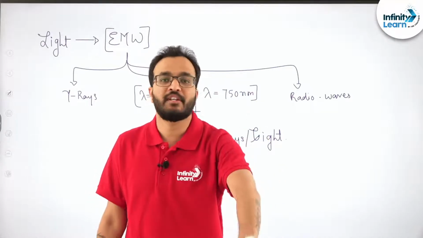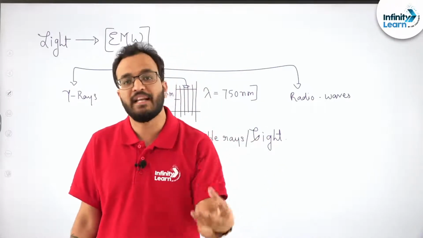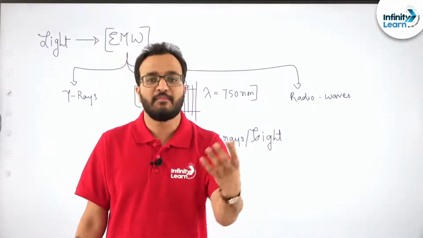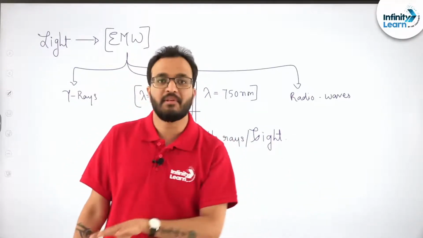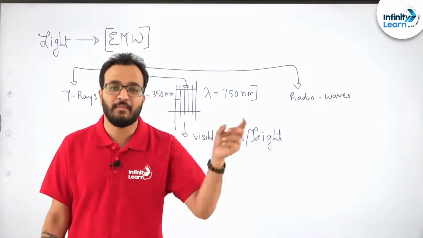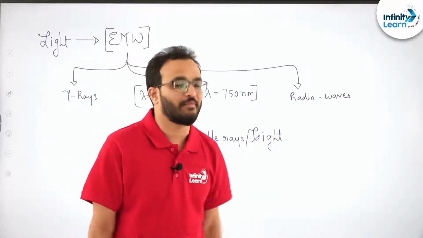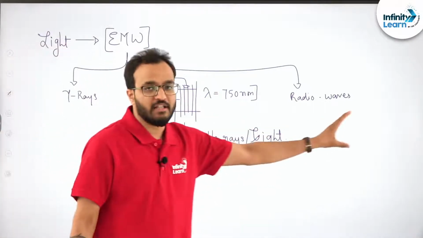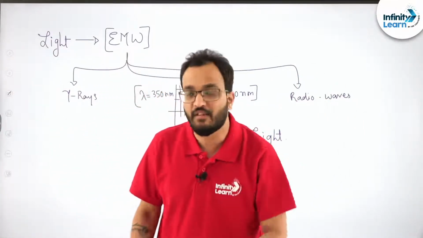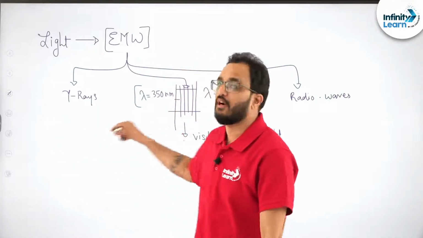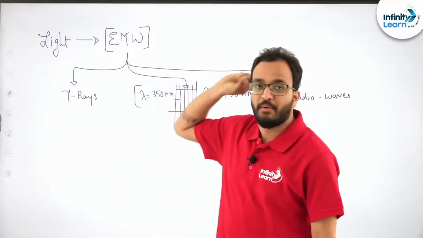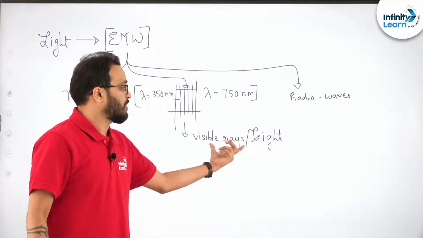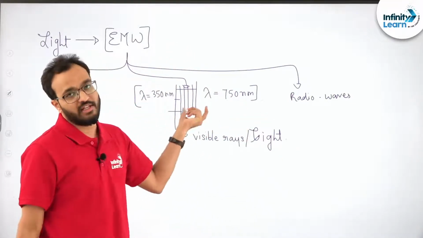If you keep any object in between, if you keep a planet in between, or any celestial body like moon is in between, then that object will be visible because of the light that is coming from sun, but the light itself will not be visible. Anyways, let's move ahead now. So this is about light. Light is an electromagnetic wave whose wavelength varies from a very small value to a very large value. But which particular wavelength helps us to see? This particular wavelength range, which is known as visible rays or light, helps us to visualize any object, right?